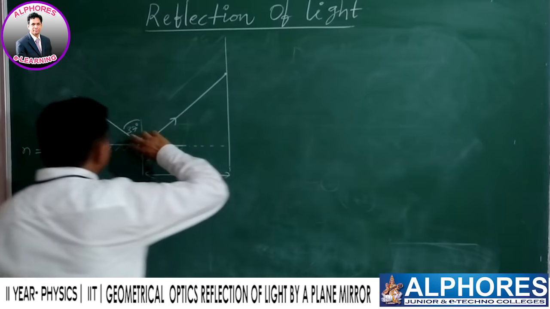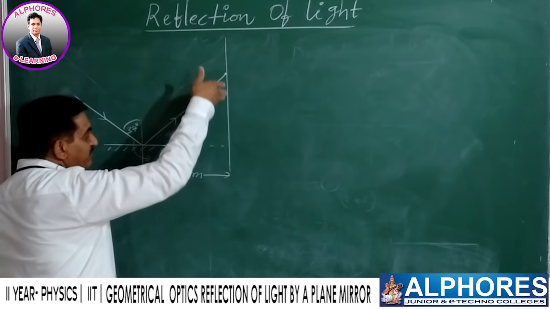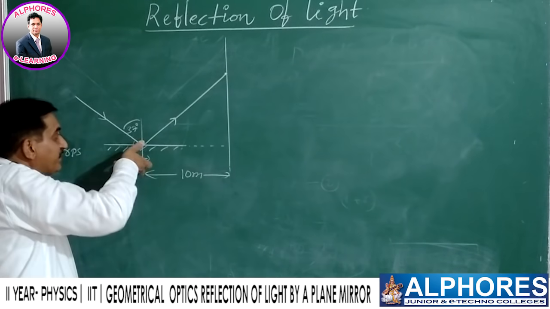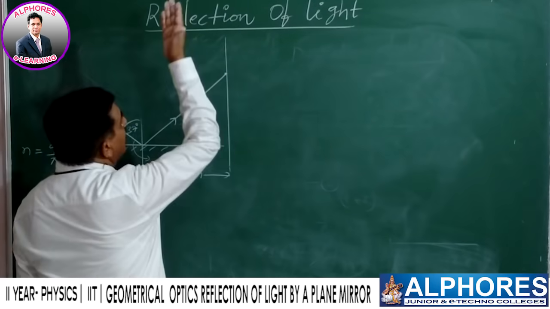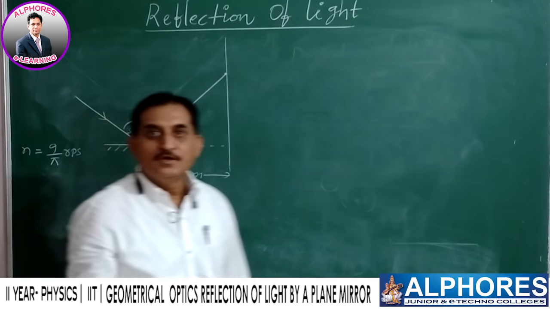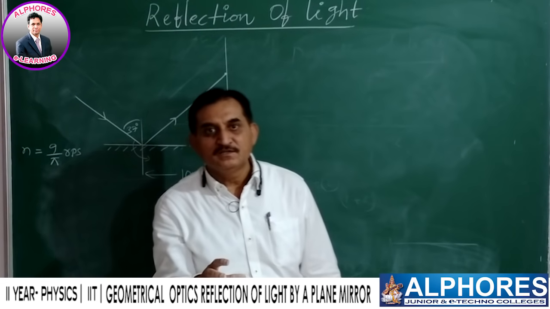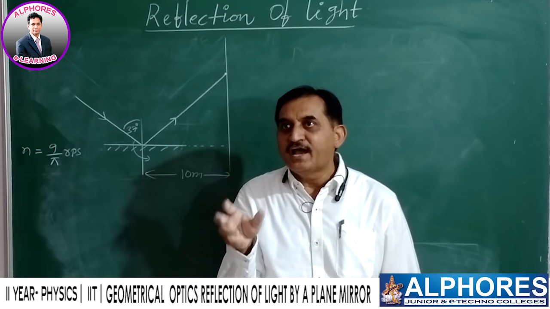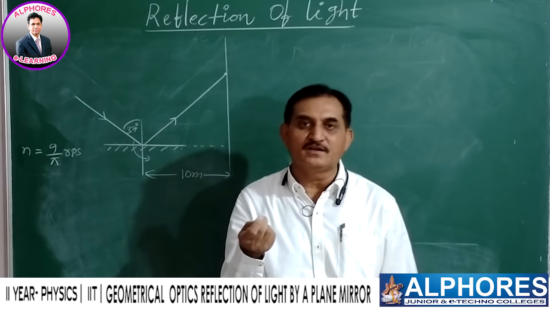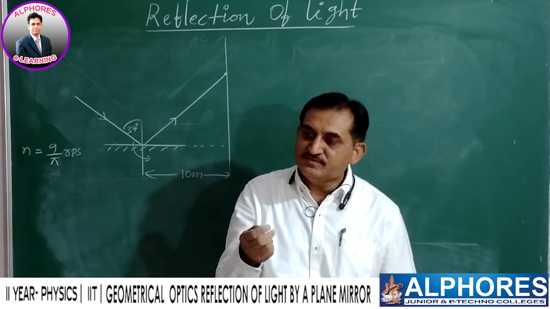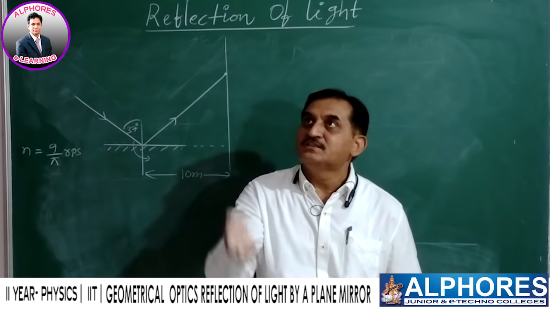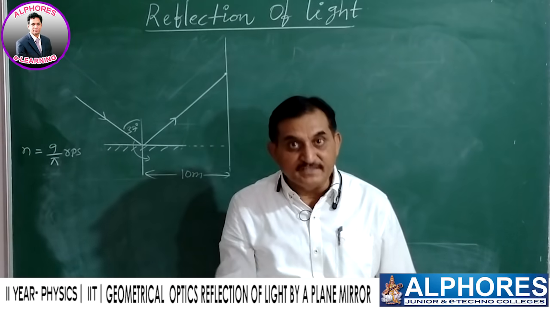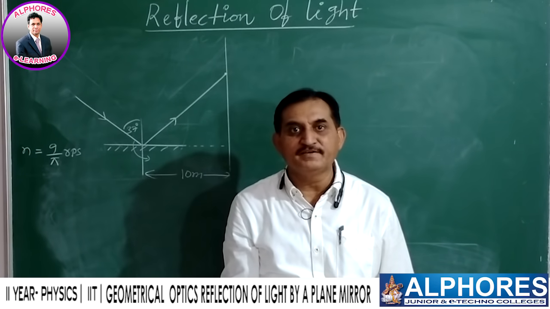If the mirror is rotating clockwise, the spot will move down. If the mirror rotates anti-clockwise, the spot will move up. We can also do this kind of experiment at home with a plane mirror. As we rotate the plane mirror, definitely the spot on the wall will also move up and down. We can see it practically. It's very simple.